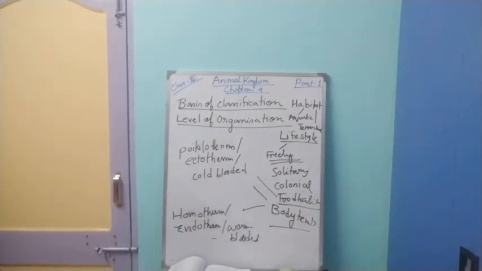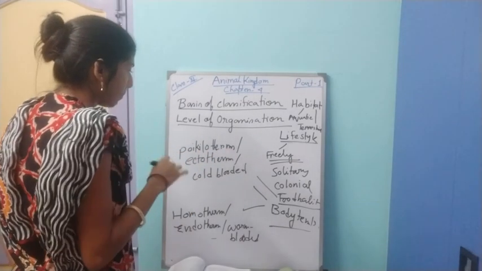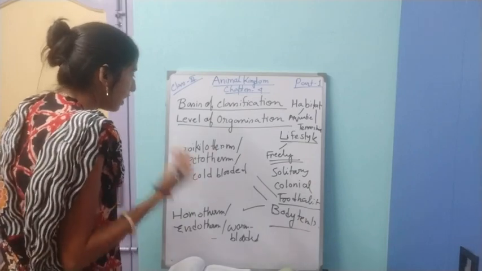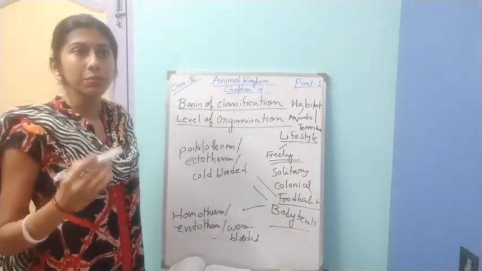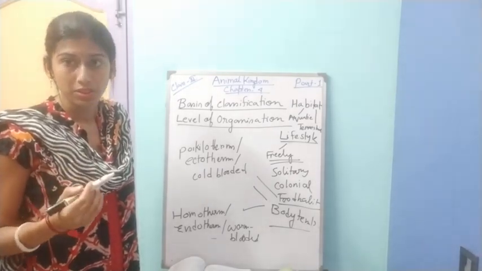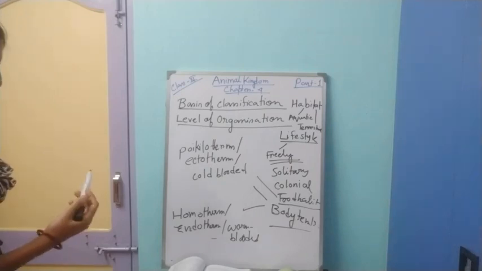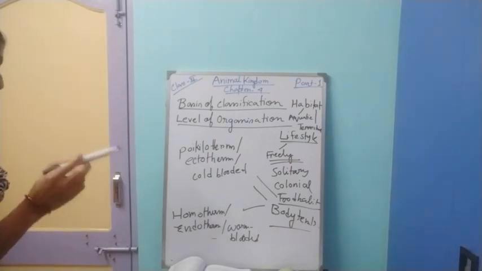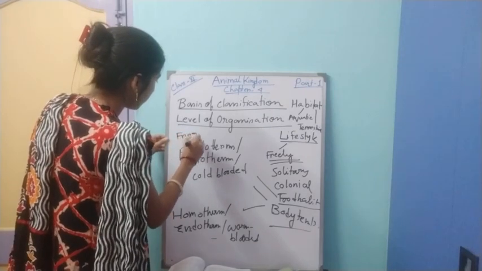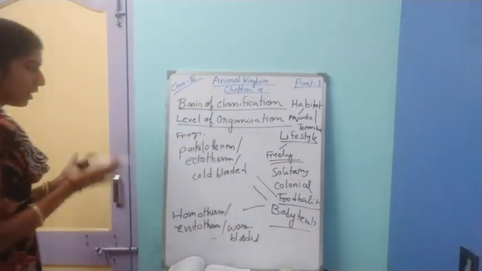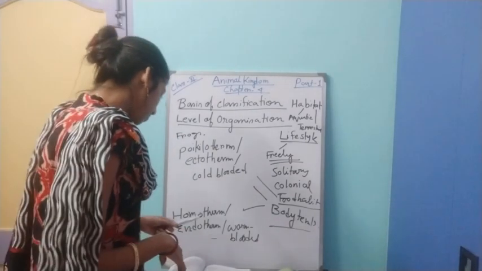Okay, so in case of poikilotherms, what will happen? The body temperature will change according to their environmental temperature. They can't keep their body temperature constant. So body temperature changes with the environmental condition. In which organisms can we find this? That is amphibians, frogs, lizards. They are poikilotherms. And what about endotherms or homeotherms?